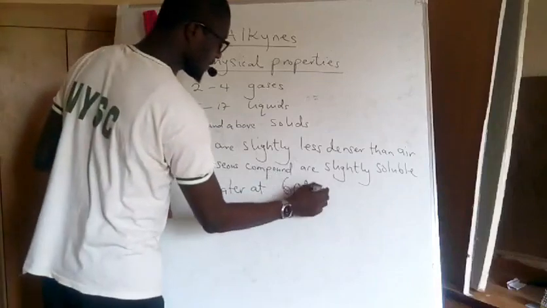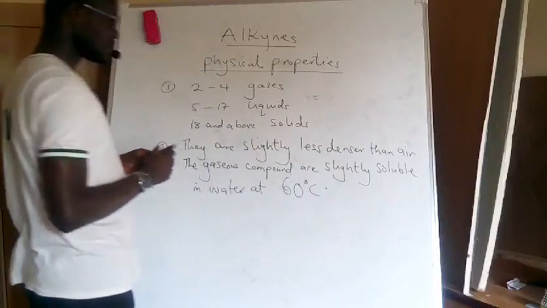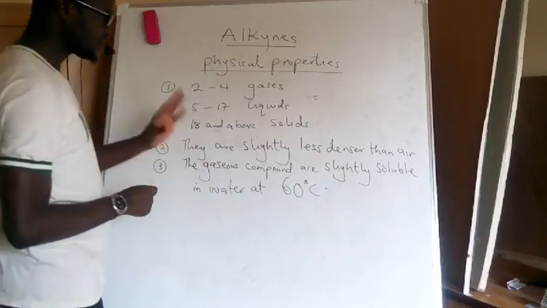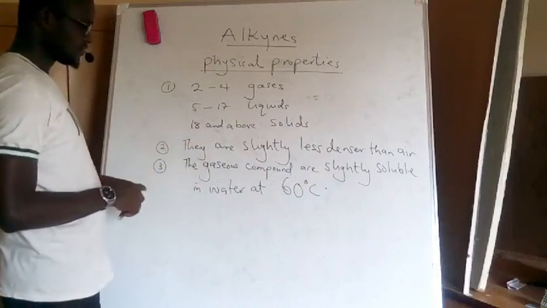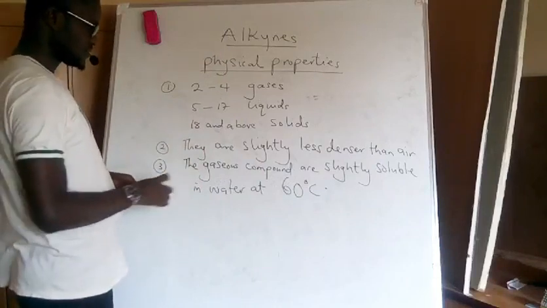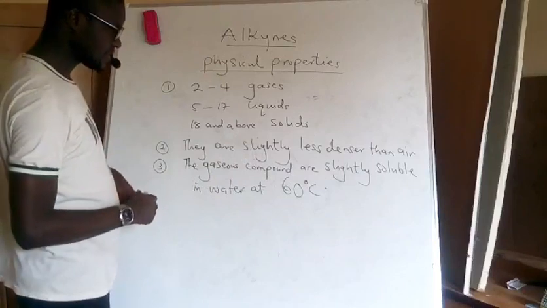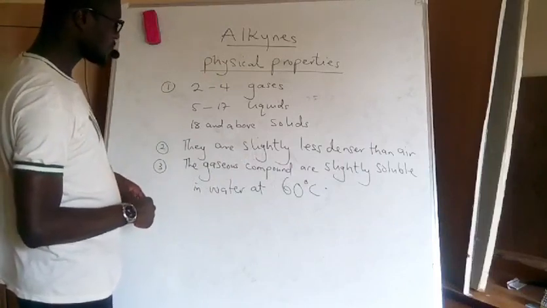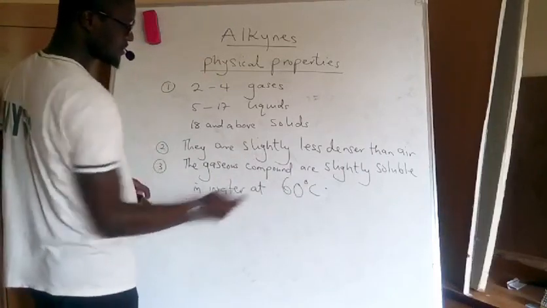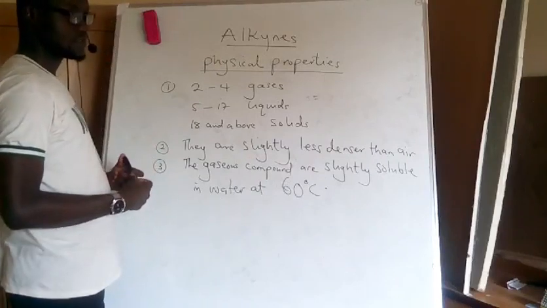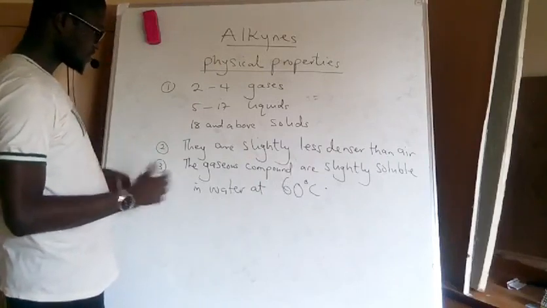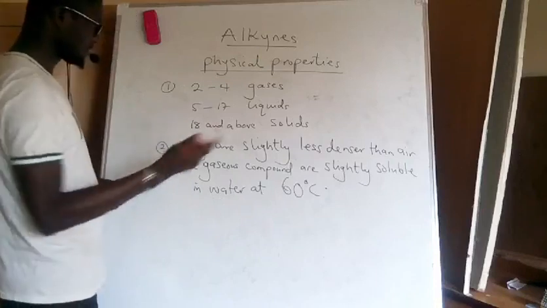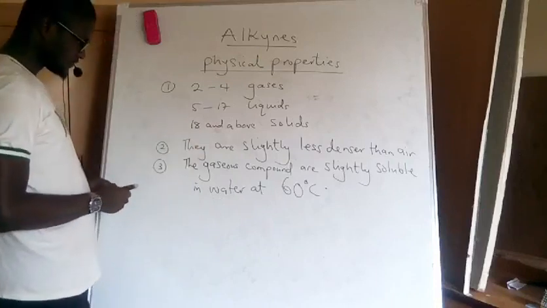Only if you react them with hot or warm water will they react. But if it is cold water, they don't even react. So they are slightly soluble in water when the water is at about 60 degrees Celsius. So they don't react rapidly with water like the alkenes.